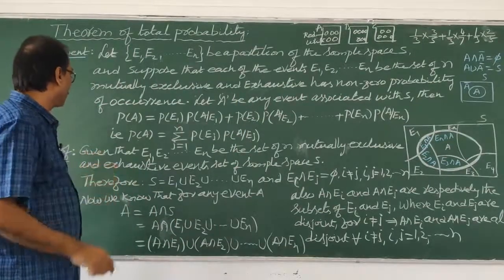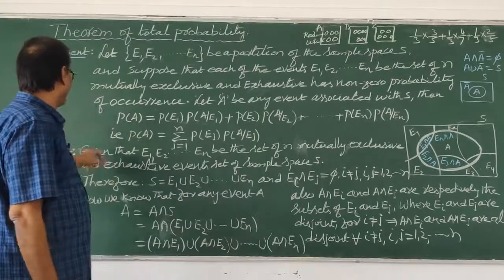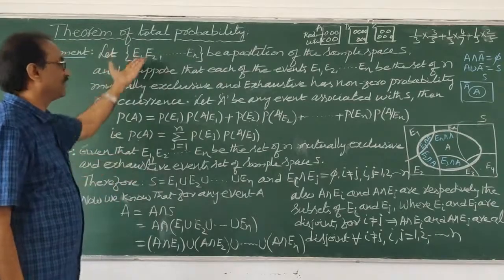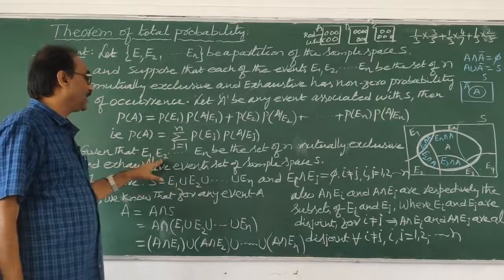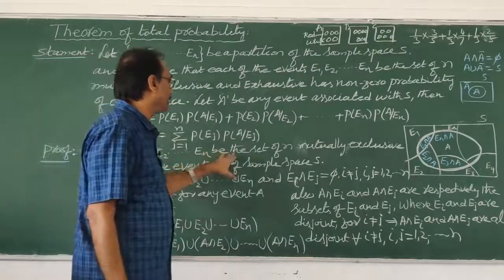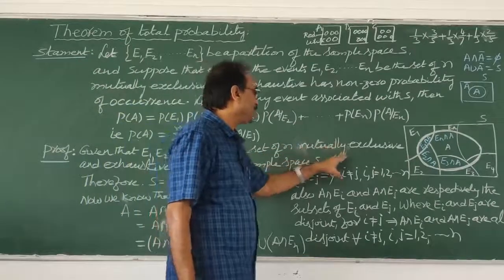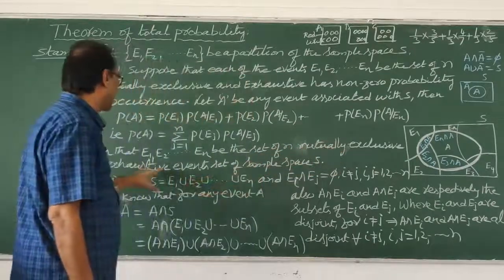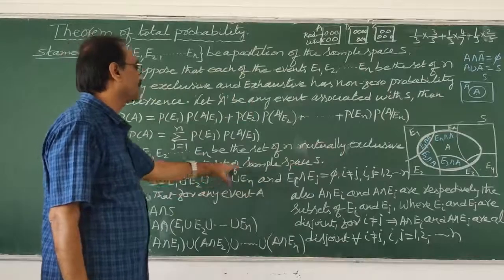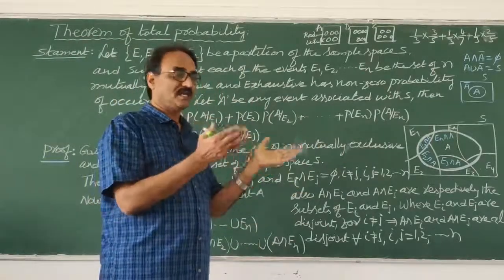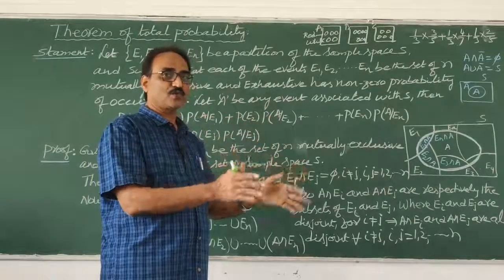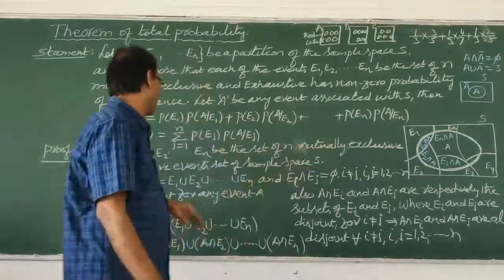When you move to the proof, whatever is given, first of all you should write in the proof also. Given that E1, E2 and so on En be the set of n mutually exclusive and exhaustive events of sample space S. In sample space S, these are the events which are mutually exclusive and exhaustive events. Okay.